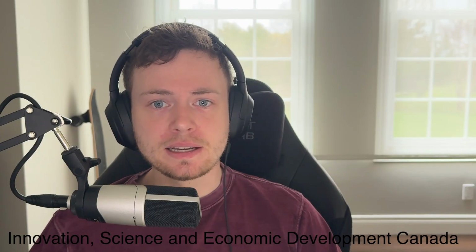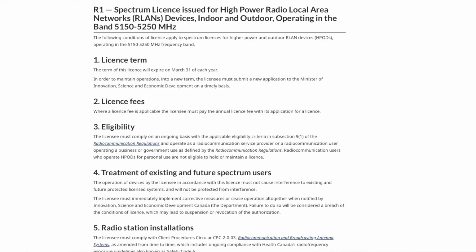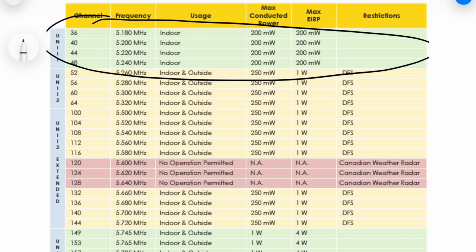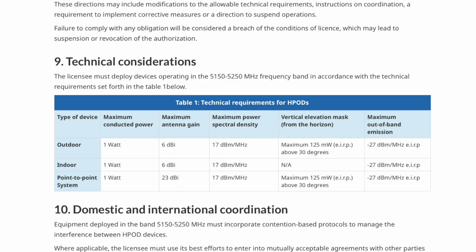There is, however, a professional level option worth knowing about. ECCC offers something called an R1 spectrum license, specifically for higher power and outdoor RLAN devices. In the 5150 to 5250 MHz band, with this license you can run up to 1 watt of conducted power with a 6 dBi antenna, which works out to about a maximum of 4 watts EIRP, and you're permitted to do so both indoors and outdoors.